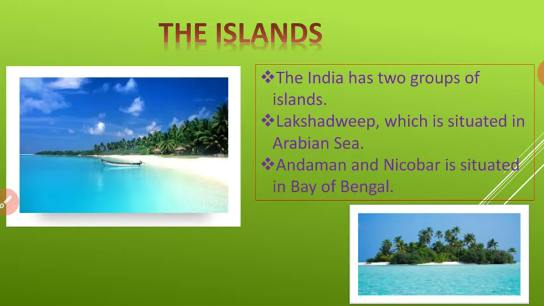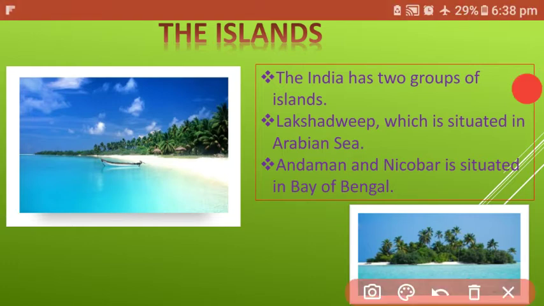India has two groups of islands. One is known as Lakshadweep, which is situated in the Arabian Sea, and the other is named Andaman and Nicobar Islands, which is situated in the Bay of Bengal. So in this video we will discuss Lakshadweep and Andaman and Nicobar, their details, description and characteristics. Okay, let's start one by one.